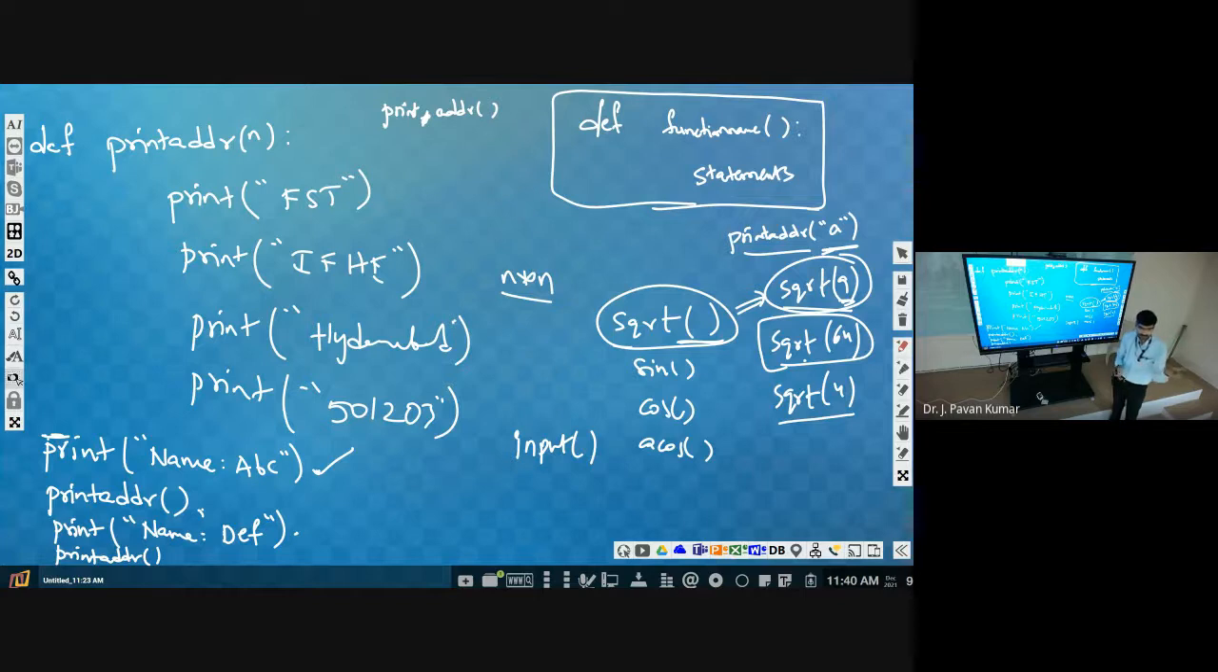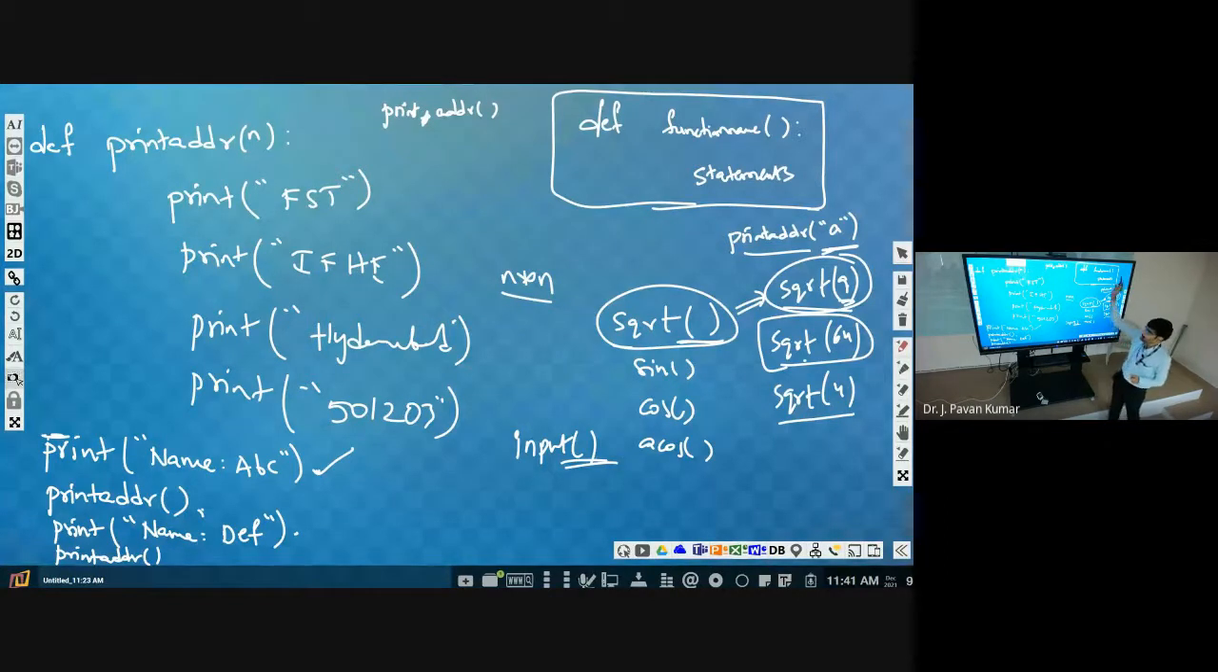In all these instances, parenthesis we have used. Understand? And for some functions, we have given values as well. sqrt of 9, sqrt of 64, like that we have given values also. Those values we call arguments. 9 is an argument. Next, 64 is an argument. 4 is an argument.